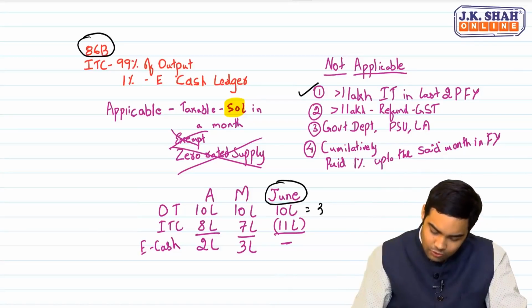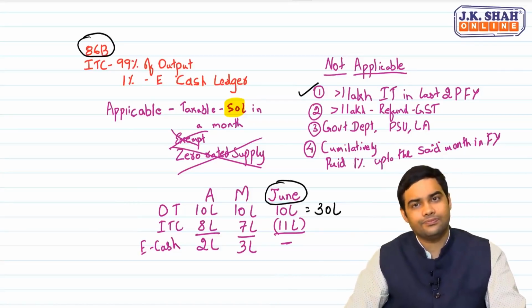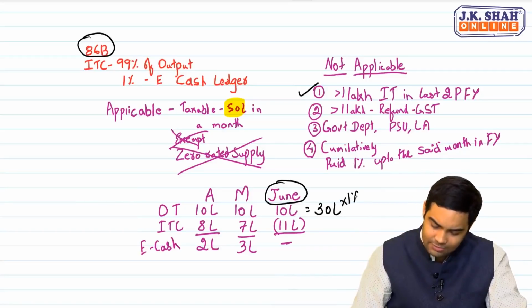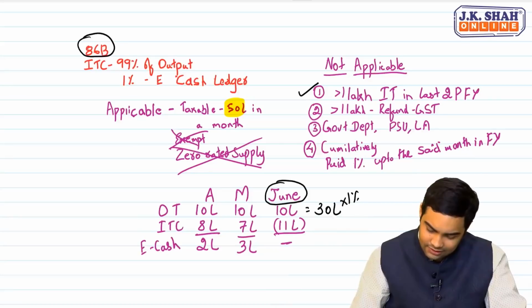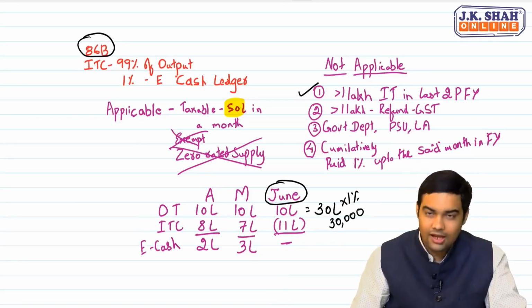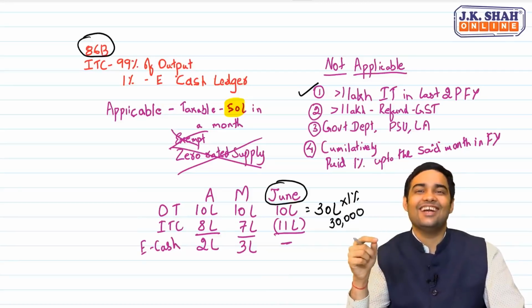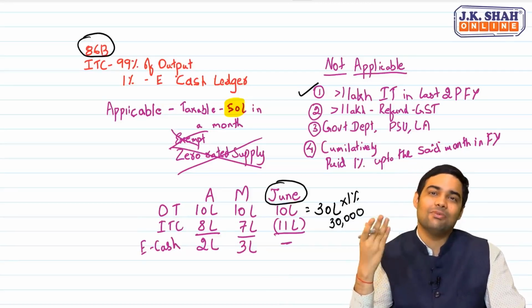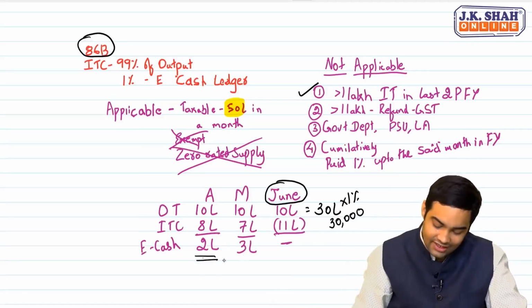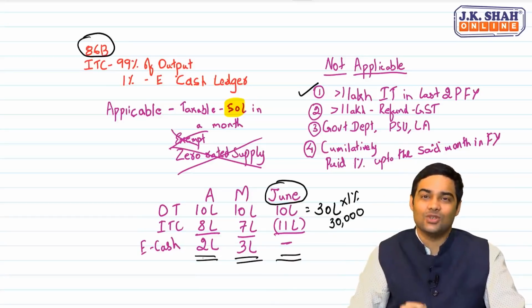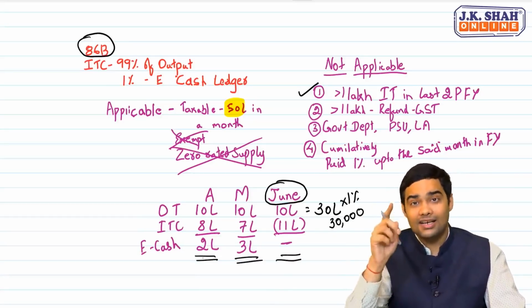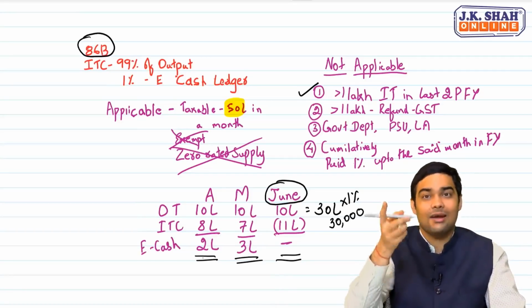See, total output tax till June is 30 lakh. Tell me, 30 lakh into 1% is how much? Sir, 30 lakh into 1% is basically 30,000, sir. So 30 lakh into 1% is 30,000. Has he paid more than 30,000 cumulatively? Sir, yes, he has paid more than that. He has paid 5 lakh till now. So should the restriction apply for him for June? No.